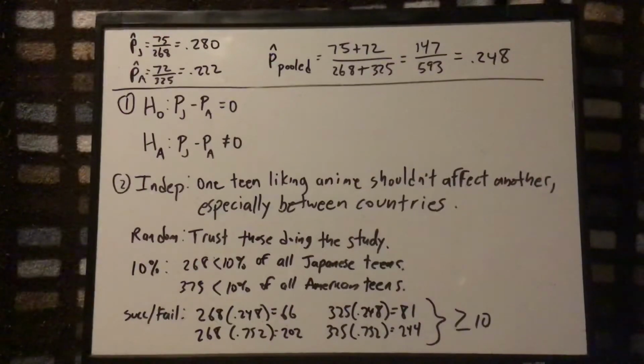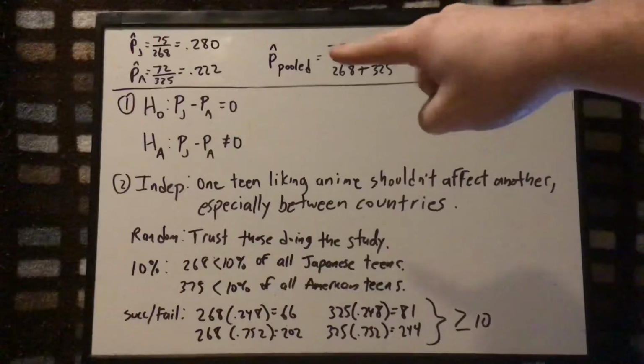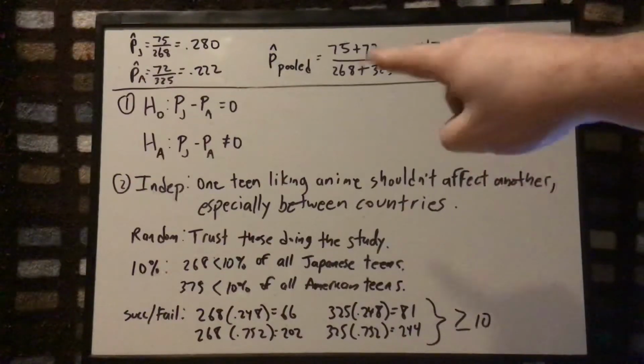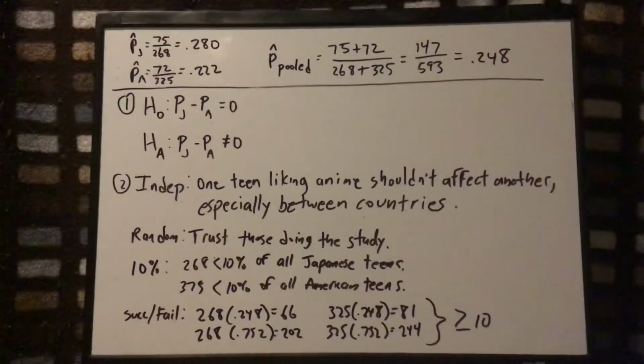So remember, the p-hat pooled number is the overall anime liking rate. I have it broken down by Japanese and American people, but I want to know what it is in general, because remember, in the test, we're going to assume that the Japanese and the Americans like anime at the same rate. So the pooled number joins together all people who like anime. All people who like anime are a total of 147. All people totaled are 593. So all told, I have 147 people out of 593 who like anime. That is 0.248, or about 24.8%. So that's the general rate.